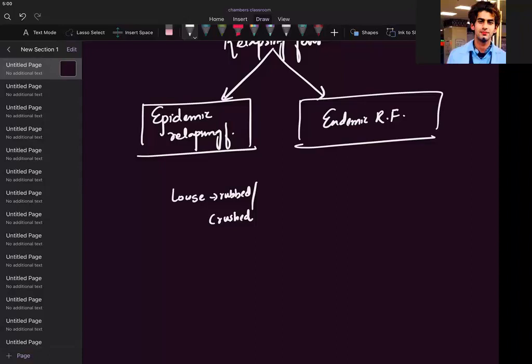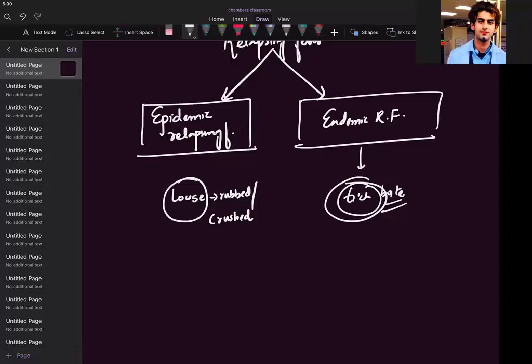Fine. And host is mostly human. Endemic is caused by what? It's tick borne. This was louse, this was tick. Remember, this was louse, this was tick bite.